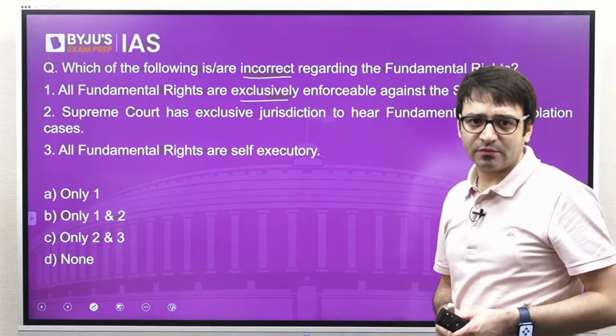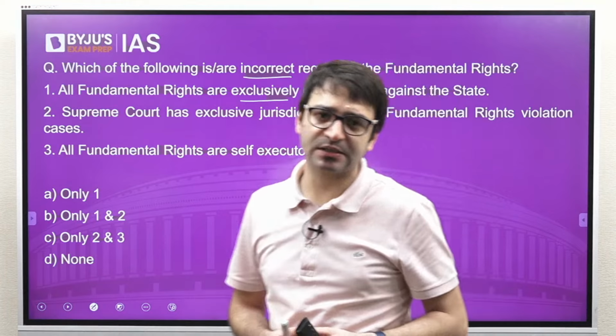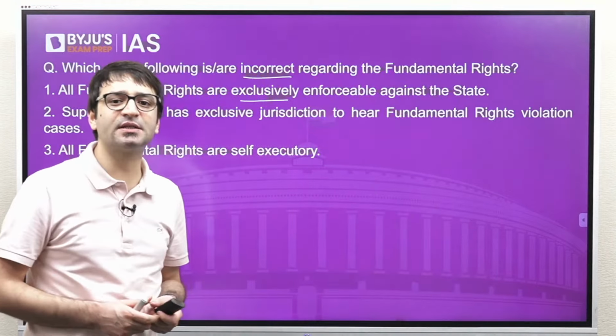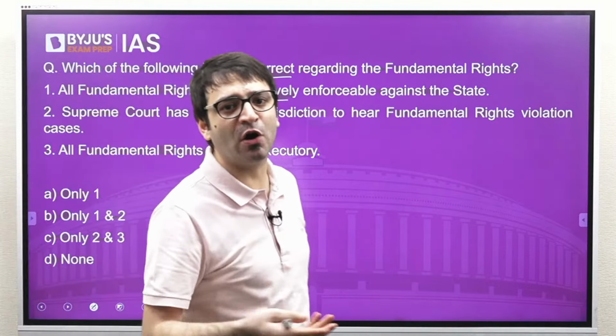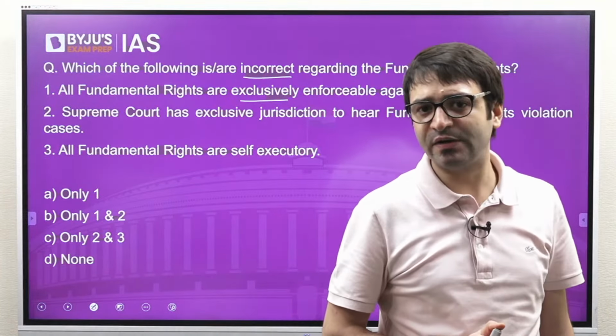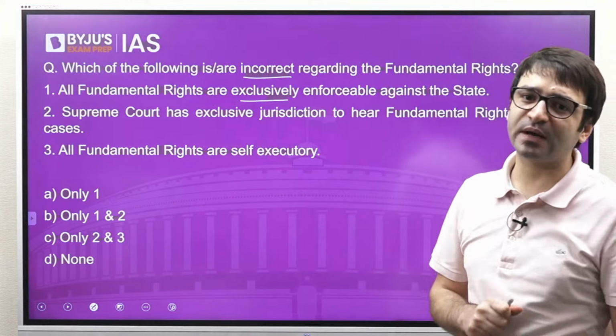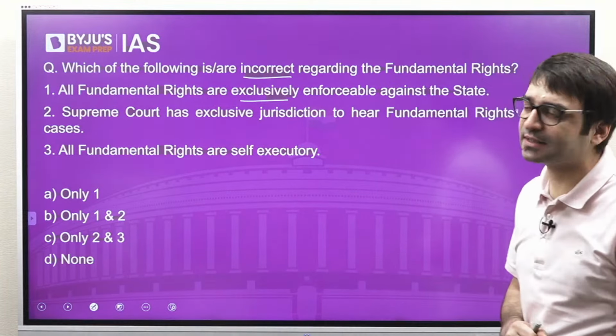Article 17, which is one of the absolute fundamental rights, says untouchability is abolished and its practice in all its forms is forbidden. It's enforceable against private citizens as well, not only against the state.